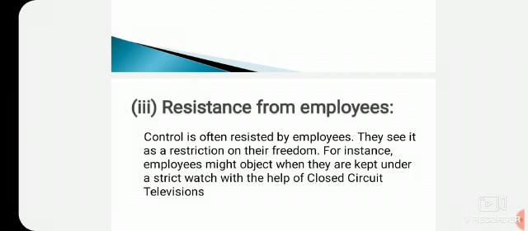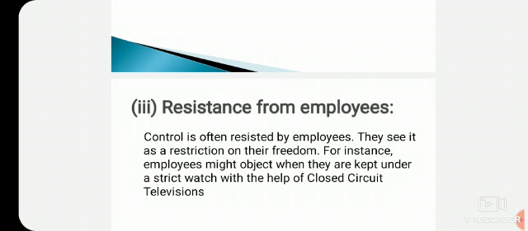For example, when an organization wants to control the system, what the organization does is install CCTV. Through that, the activities of all employees are observed by the management. But what is the opinion of the employees? Employees think that they are losing their freedom.